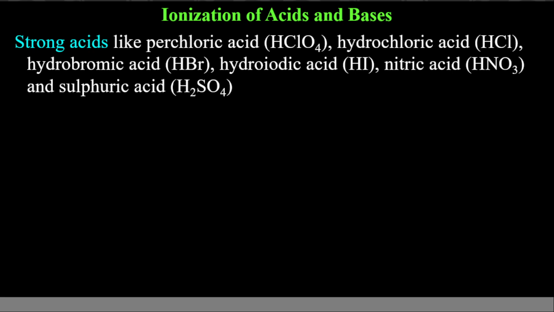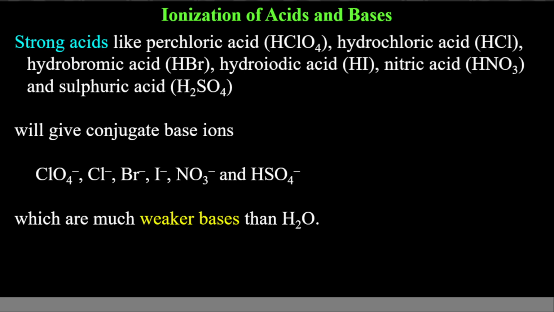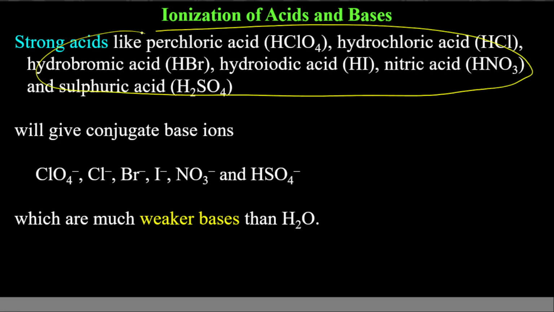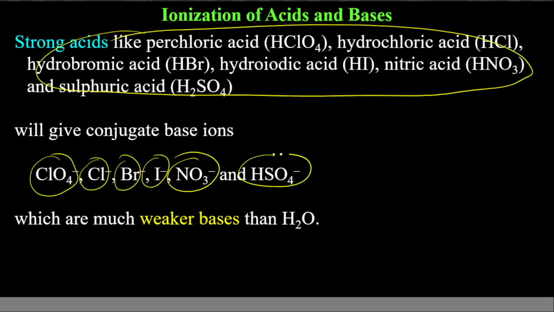Strong acids like perchloric acid, we have talked about all these 6: perchloric acid, hydrochloric acid, hydrobromic acid, hydroiodic acid, nitric acid and sulfuric acid, will give conjugate base ions which will be very weak bases. The reason is very simple, because all these acids are very strong, they will give you very weak bases. So if this question is asked, a simple concept is applicable here. And as compared to what? As compared to water. Water is considered to be neutral, so that's why as compared to water.